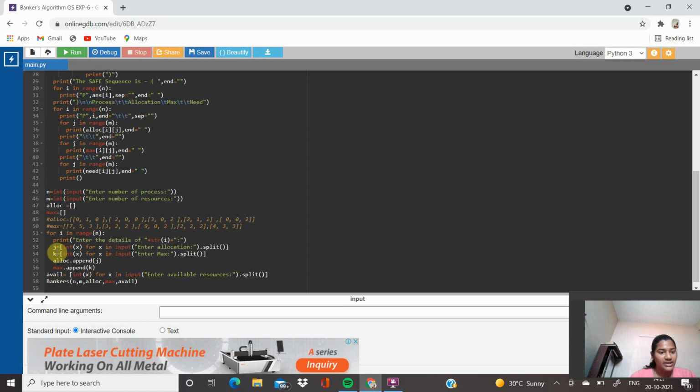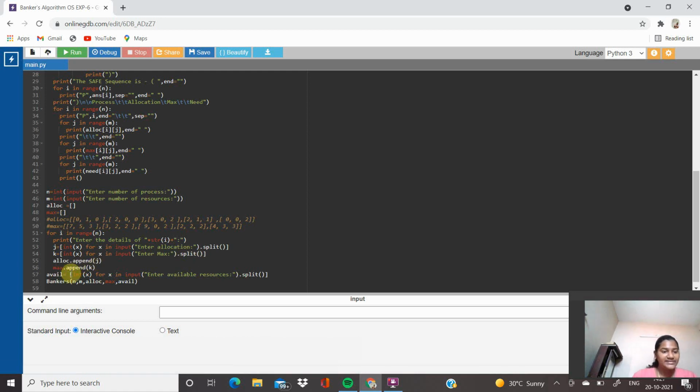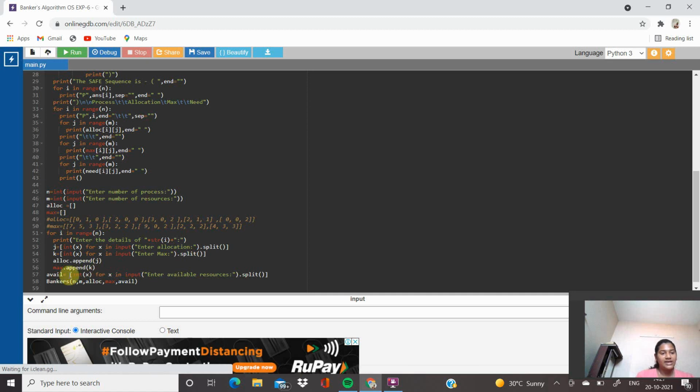j equal to int x for x in input enter the allocation split. k equal to int x for x in input enter the maximum split. Allocation append j, max append k.